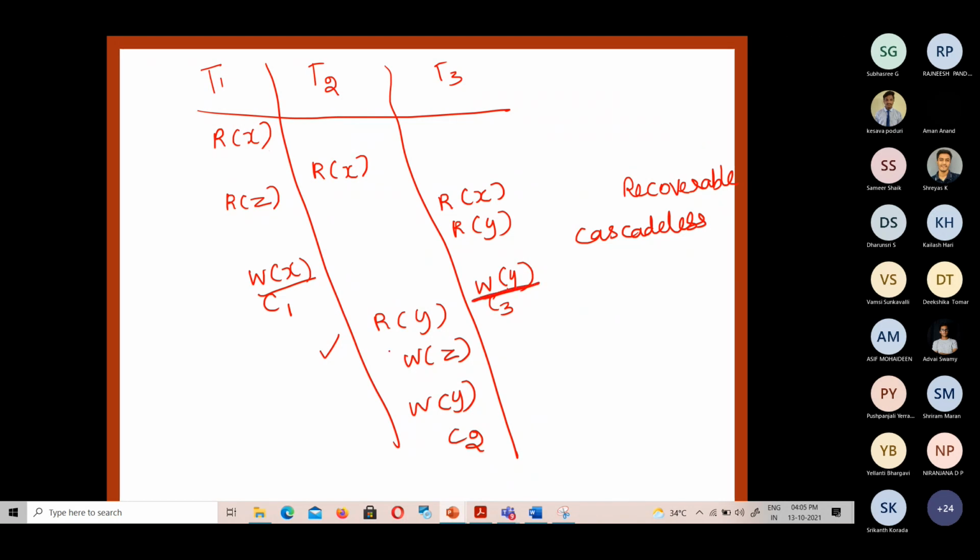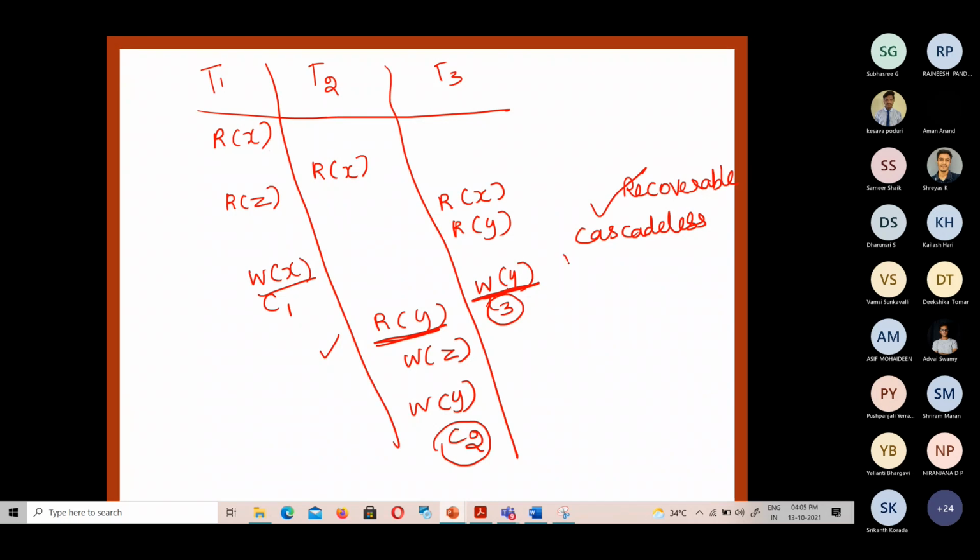The rule says that for a recoverable schedule, the commit operation of T3 should appear before T2. It appears, so that is the point for a recoverable schedule.